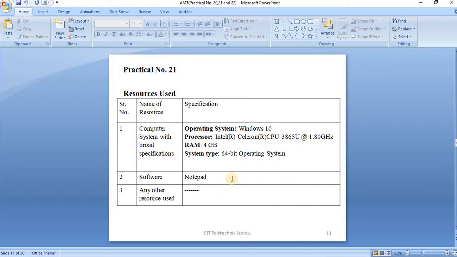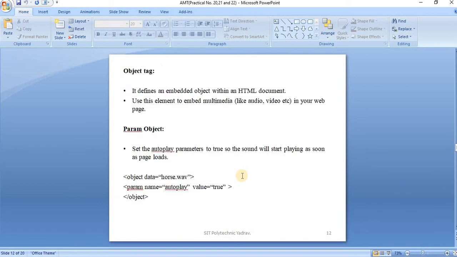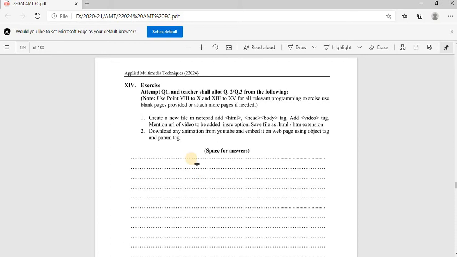In practical number 21, Notepad is used because you create the web page. It says to create a new file in Notepad. These codes are used. In that code, they add the audio and video code: the audio tag for the audio program and the video tag for the video program. Using the audio tag, you display that audio file on a web page. Using the video tag, you display the video on that web page.